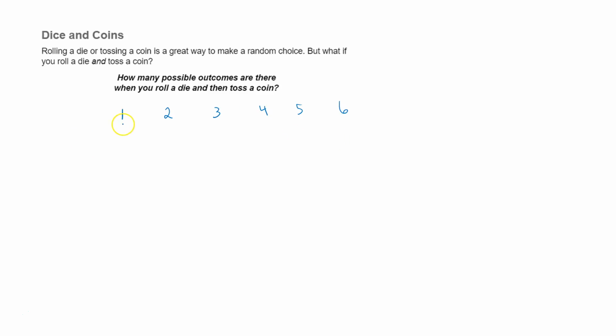And then, if I flip a coin, say I rolled a 1 and then I flip a coin, I can get a heads, or I can get a tails. Same thing if I rolled a 2, I can still get a heads or a tails. 3, same thing, and so on down the line. There are 6 possible choices here, and 2 possible choices there. So the multiplication principle tells me 6 times 2 is my total number of possible outcomes.